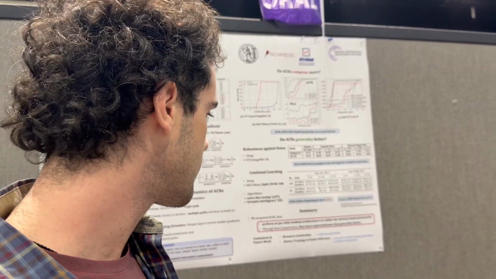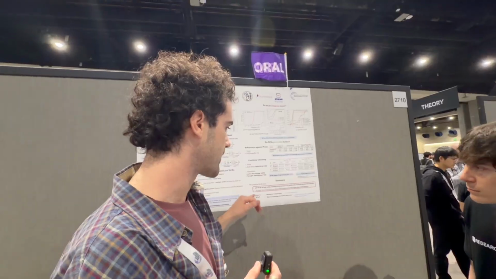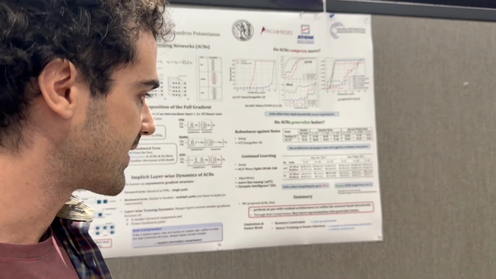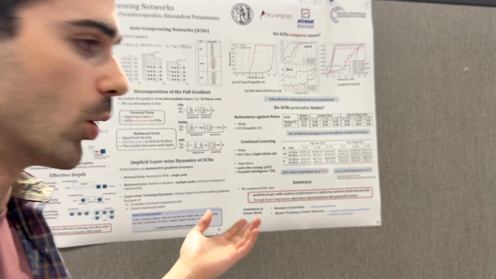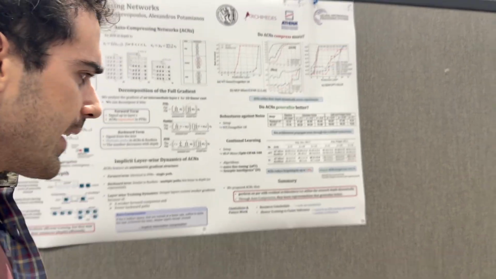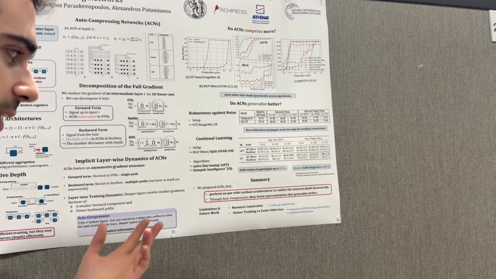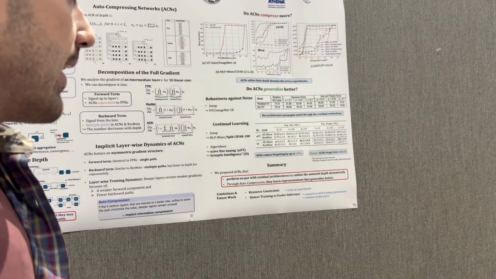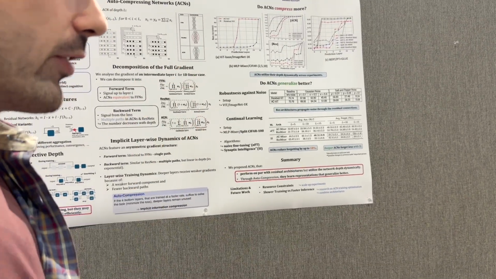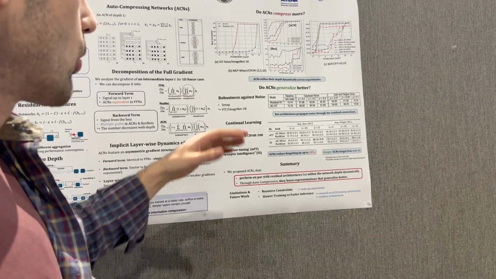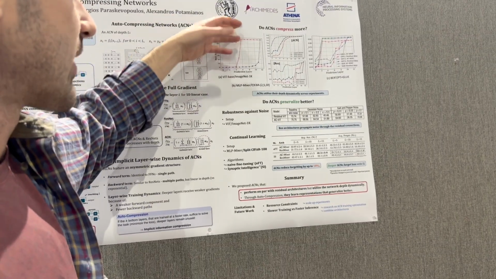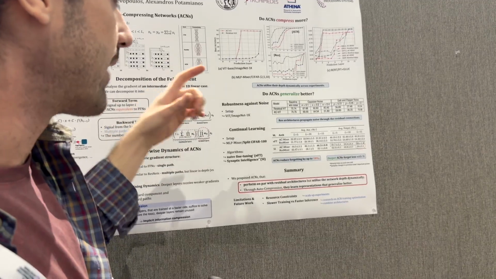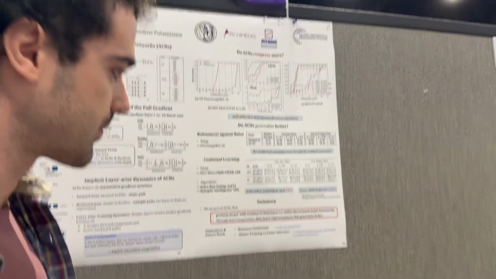Limitations and future work: one is resource constraints. The experiments, I would say, are relatively small scale, so the next step is to scale up experiments and go to LLMs and training. The second is that we observe a trade-off between slower training and faster inference. Across experiments, ACNs are trained slower, maybe double the number of epochs, but this translates to faster inference because through auto-compression, you can cut half of the network and have at inference a 6-layer versus a 12-layer network with the same performance.